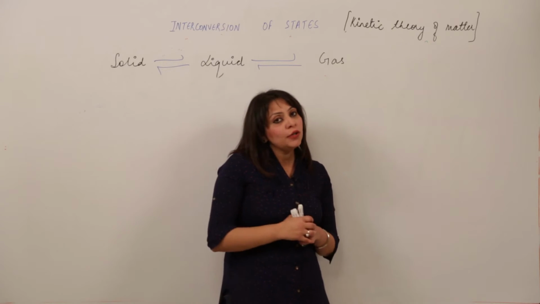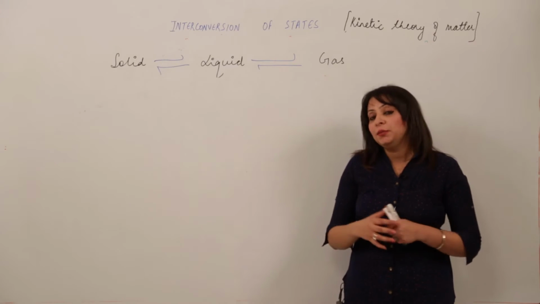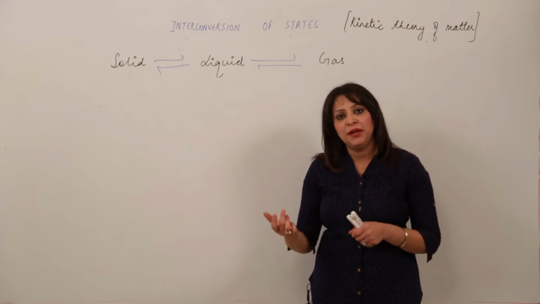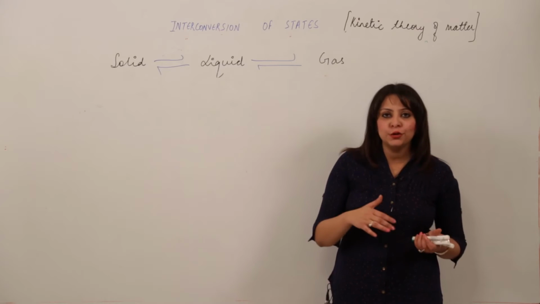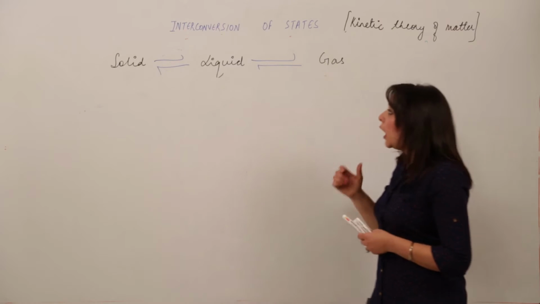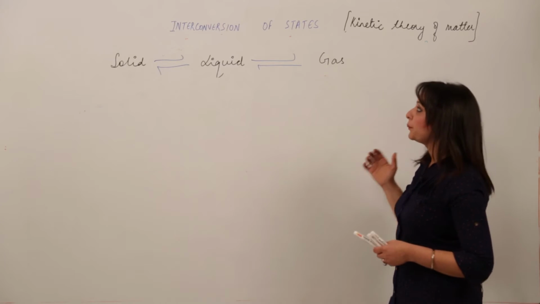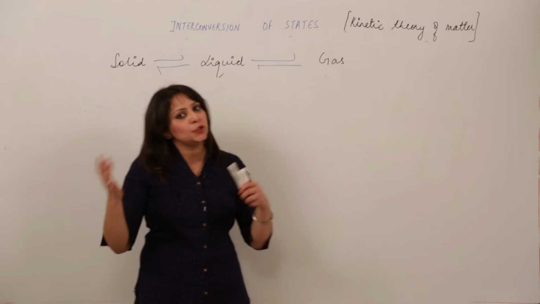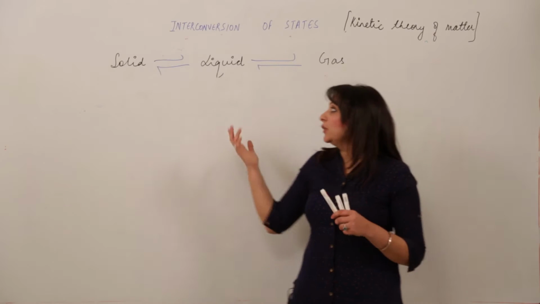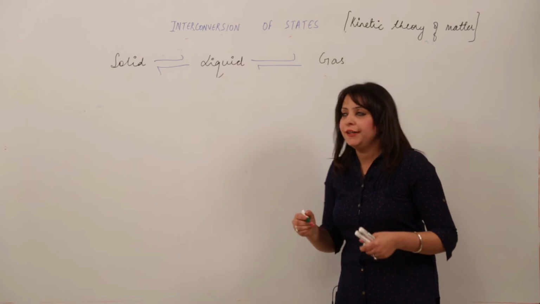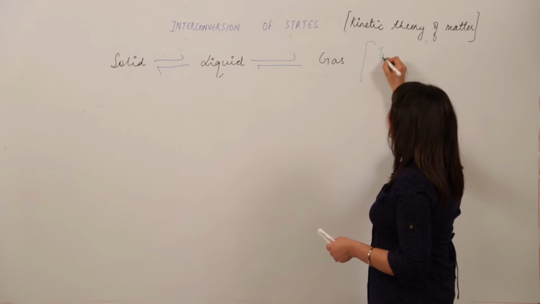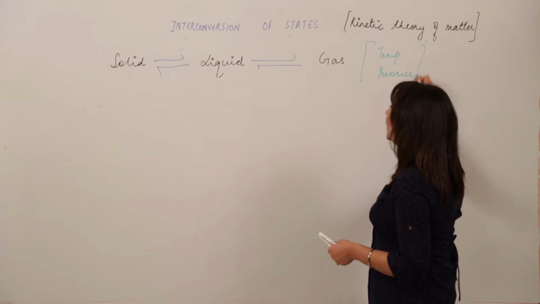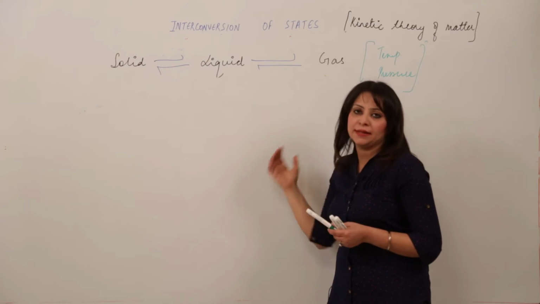Now how come water exists in three states? This shows that these states are interconvertible. These states can be interconverted from one state to another state. So how can they be interconverted? Look, we can convert solid to liquid or liquid to gas or gas to liquid or liquid to solid by altering certain conditions, that is by altering the conditions of temperature and pressure. By doing so, we can interconvert these states.